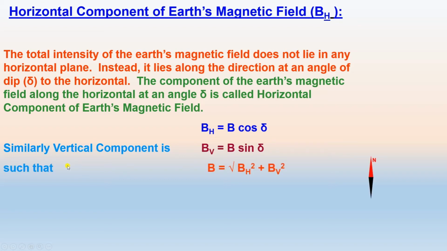Similarly, the vertical component is given by BV equal to B sin delta, and the resultant is given by squaring and adding these two, which will give you the square root of BH square plus BV square.